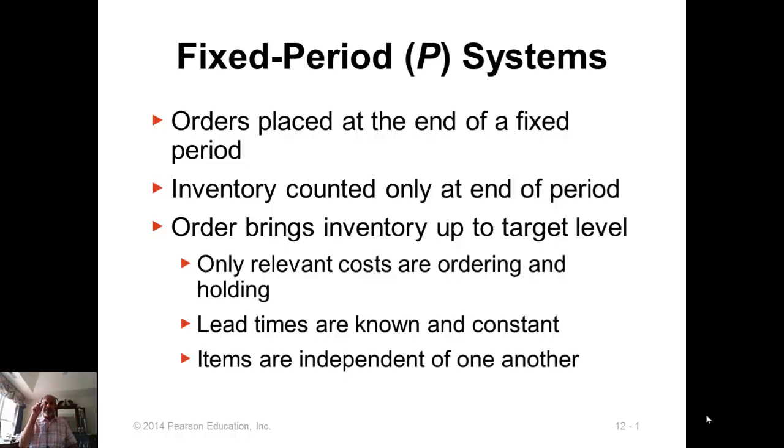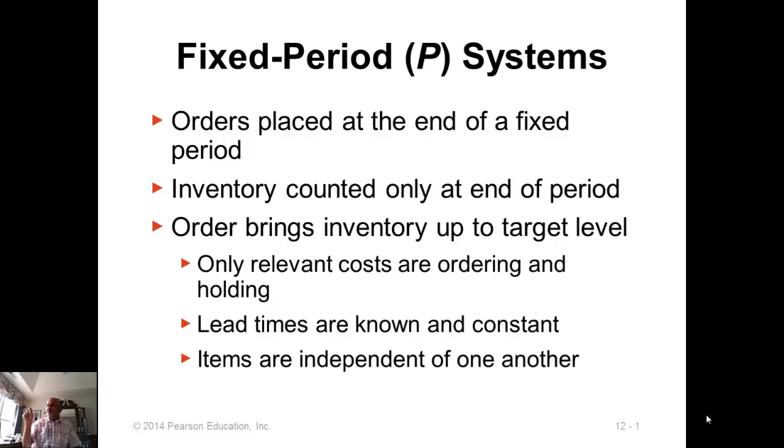So orders placed at the end of a fixed period is called a fixed period system. Here the inventory is not monitored constantly, but it is monitored only at the end of the fixed period, say 1 month or whatever. So first Monday of the month, then you count how many items you have and then you place an order based on what your inventory level is at that point in time. So usually you will have a fixed target level, and then whatever your inventory level at the time of placing the order is, you will find the difference between the target and the on-hand inventory, and you will place the order for that quantity.